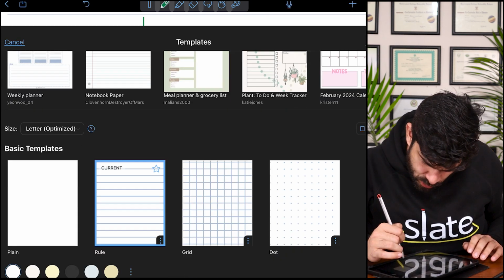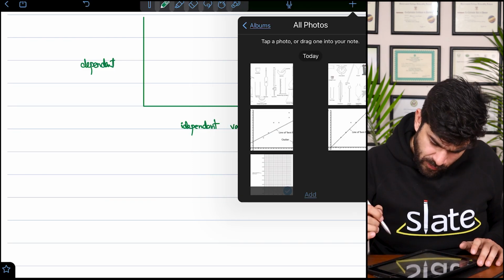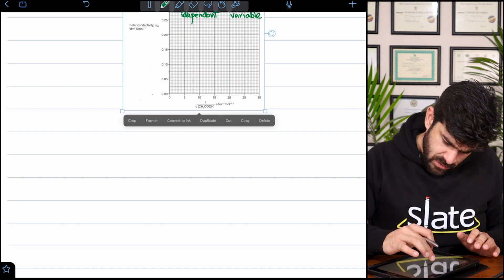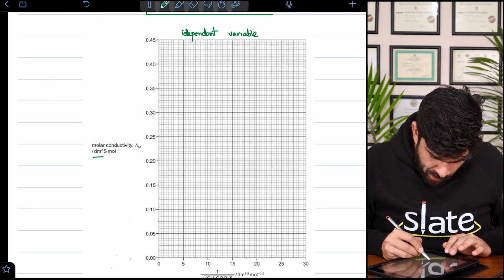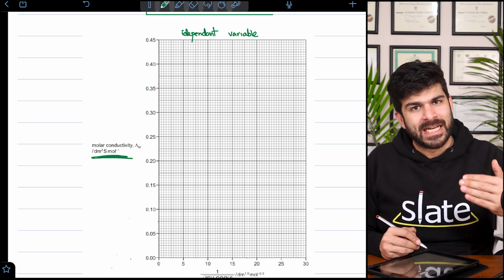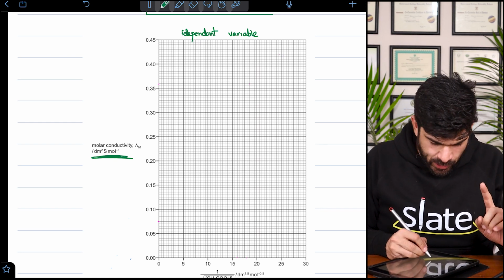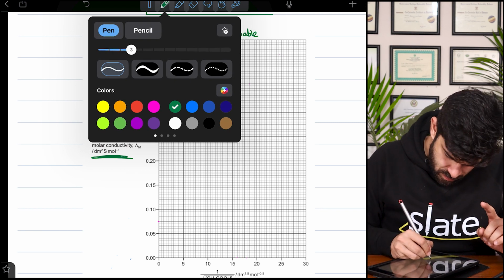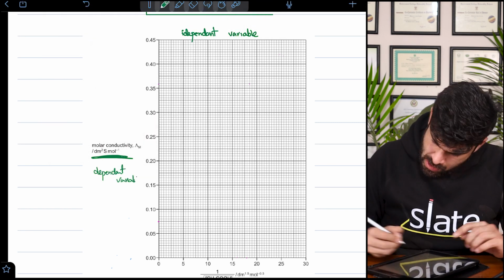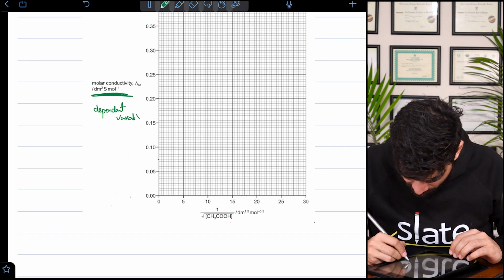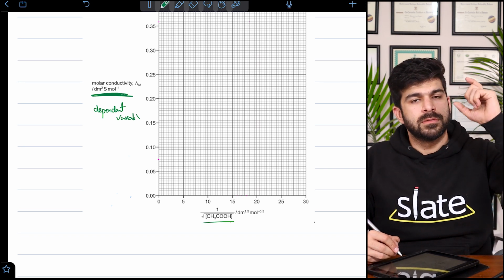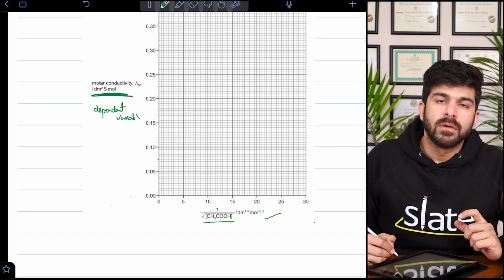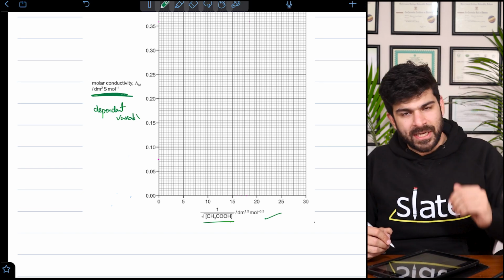The last thing about today, students. This is from one of the past papers. So what do you see? Molar conductivity is being calculated. So this is a dependent variable. And this value, when we talk about, we have the square root of concentration. This can be the value of K. That is the independent variable.